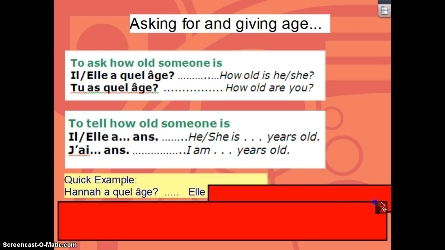So real quick, this is not technically on your notes page, but I wanted to give you a quick example of how this could work. I have a daughter named Hannah. If somebody wanted to know how old Hannah was, they could either say elle a quel âge, or they could actually fill in her name and say Hannah a quel âge. And when I would answer that question, because Hannah's 11, I would say elle a 11 ans, or Hannah a 11 ans, to say that Hannah is 11 years old.